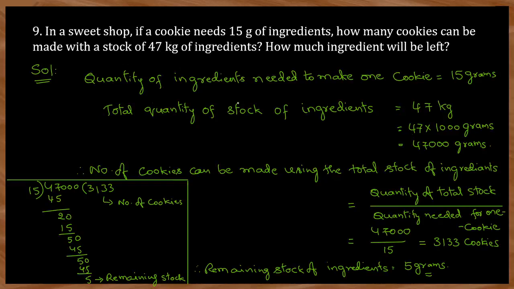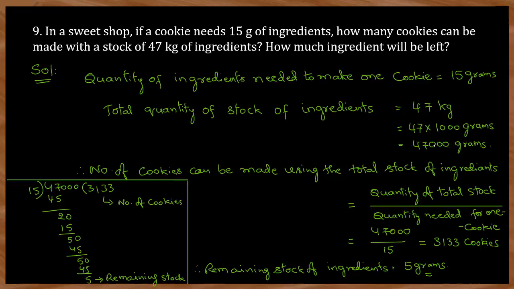You see here in the form of steps: the quantity of ingredients needed to make one cookie is 15 grams. Next, the total quantity of stock of ingredients is 47 kilograms. To convert kilograms into grams, you have to multiply by 1000, three zeros. So 47 into 1000, you will get 47,000 grams.